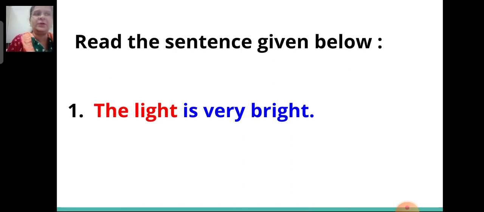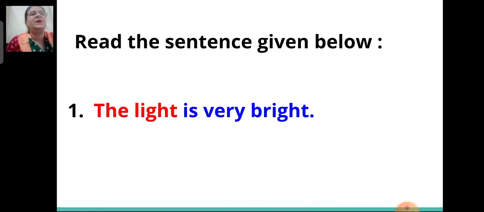So we can conclude that the part of the sentence that tells us what the sentence is talking about is called the subject, and the part of the sentence which tells us something about the subject is called the predicate. So important note, just remember, a predicate always includes a verb.